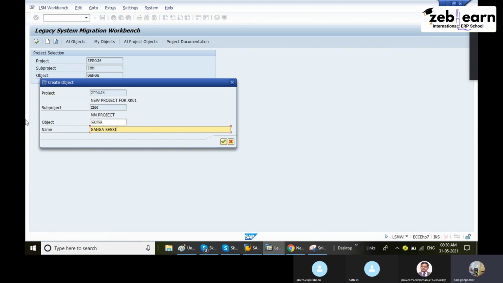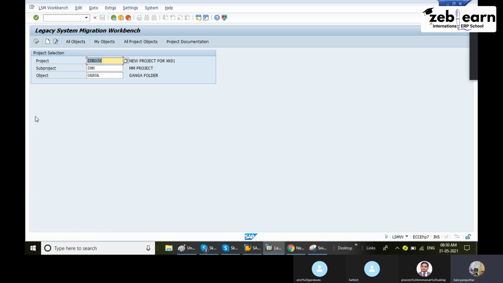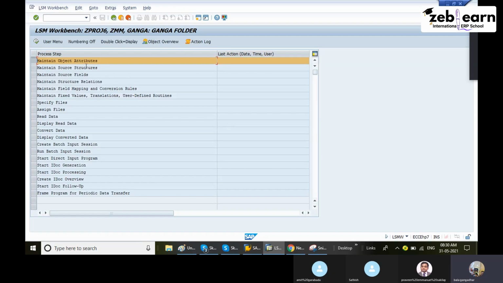One folder name or Ganga folder. Continue. Now see here, all the names have been created. Then click on execute here. Execute. Step 1. Here this is a 14-step method. This is step 1: maintain object attributes. This is only the big step.